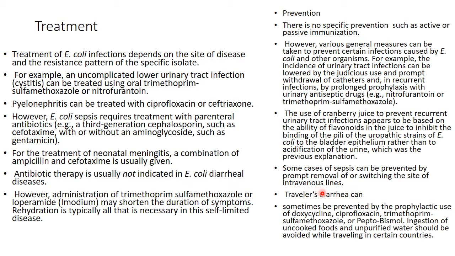Traveler's diarrhea can sometimes be prevented by prophylactic use of doxycycline, ciprofloxacin, trimethoprim-sulfamethoxazole, or Pepto-Bismol. Now you know that the ingestion of uncooked food and unpurified water should be avoided when traveling in certain countries. And in the next lecture I will discuss Shigella.